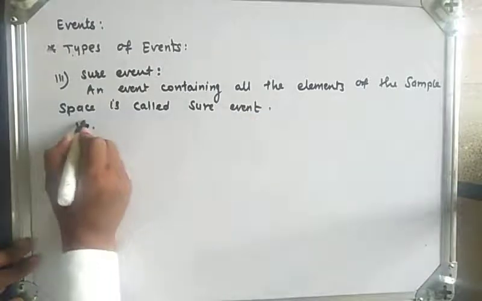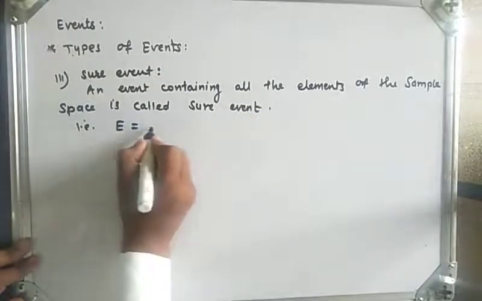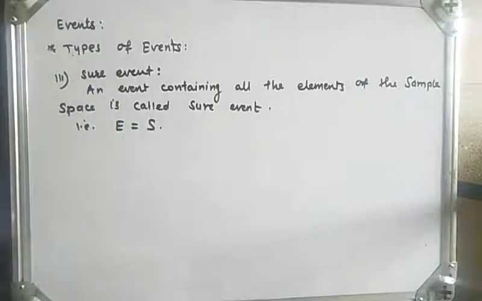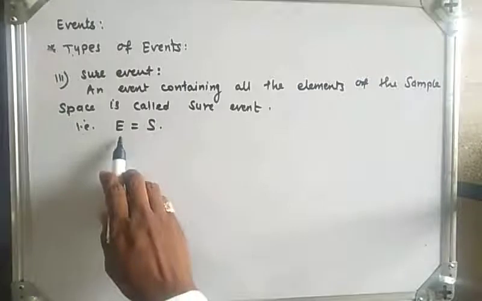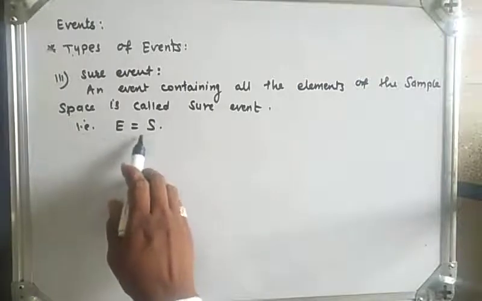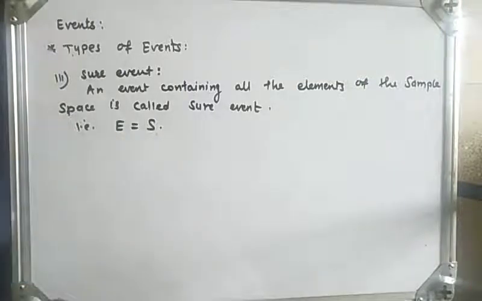That is, event is equal to sample space. Then we say that it is a sure event, meaning every element in the event is the same as every element in the sample space. For example,